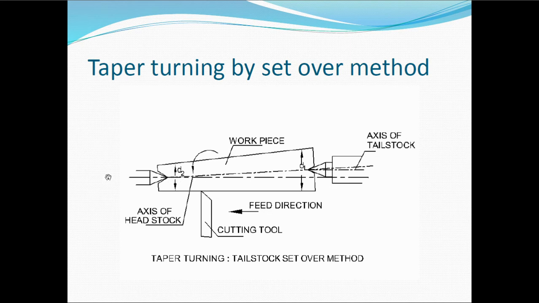this is the fixed end, this is along the axis of the workpiece. But what you can see here, the difference is your dead center or live center is not according to the axis, it is not straight now, it is made to set over here. This is at some distance, you can see the differences here. This axis and this axis are making some difference, some distance, and this is nothing but what you can calculate with the help of the formulas here. So this is the second method of producing a taper by the set over method.